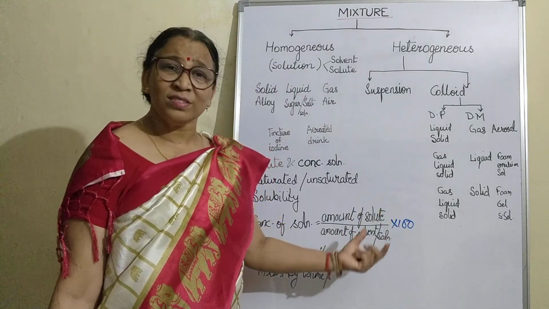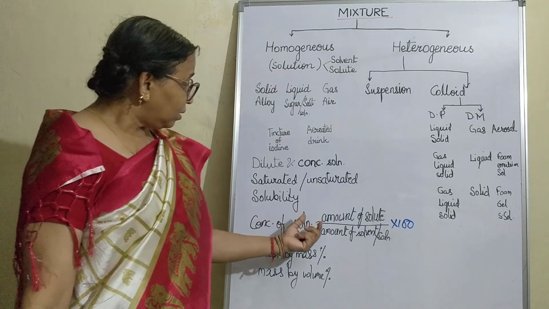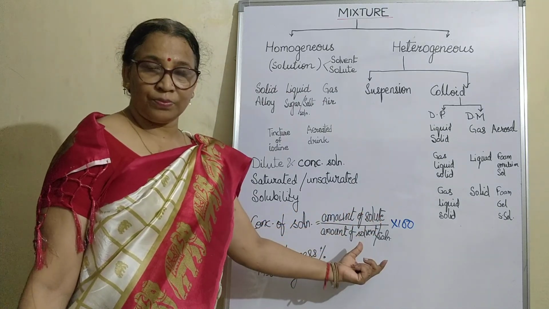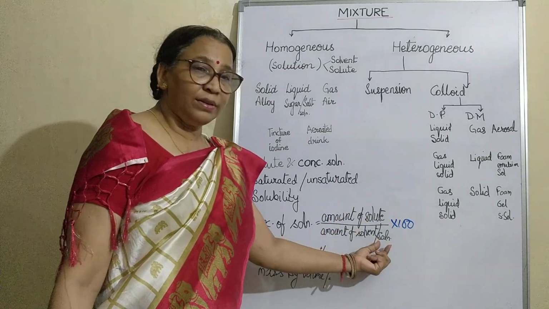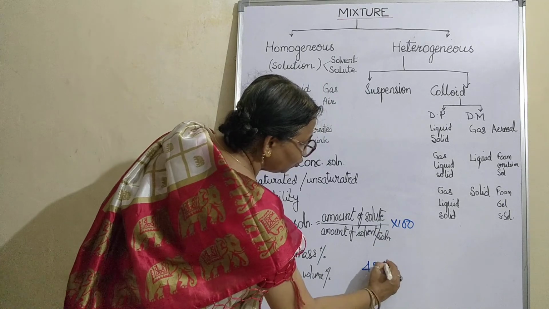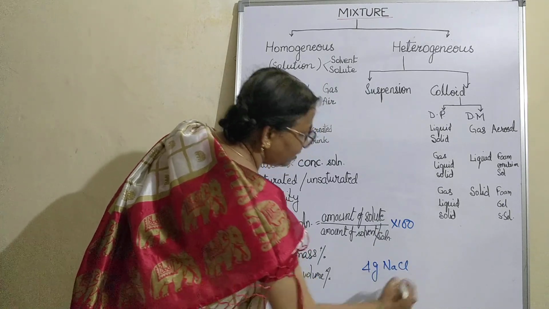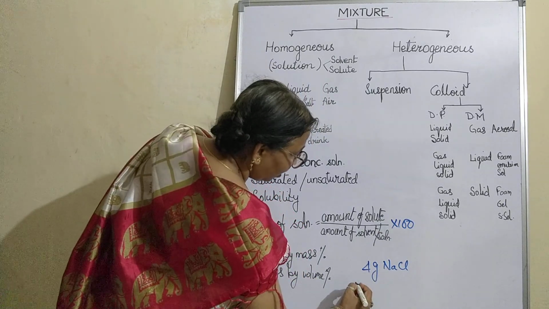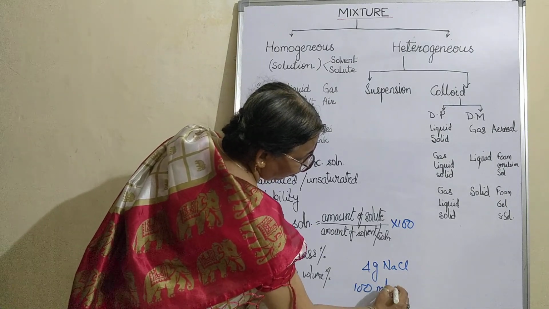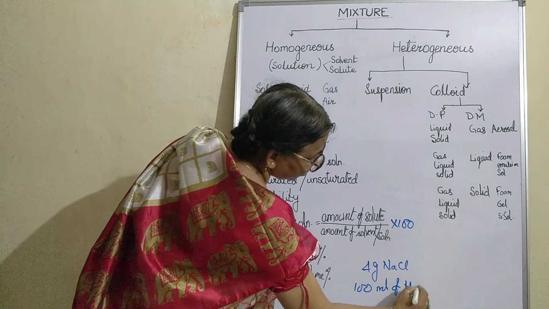If they ask you what is the concentration of the solute in a given solution, suppose I have given you 4 gram of sodium chloride dissolved in 100 ml of water.